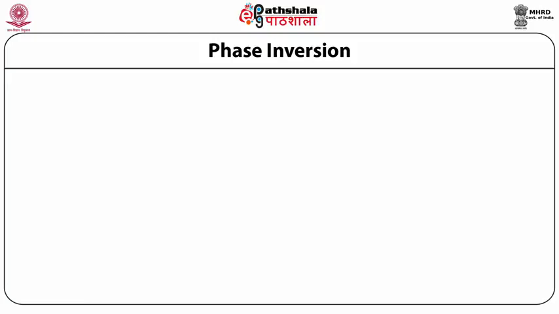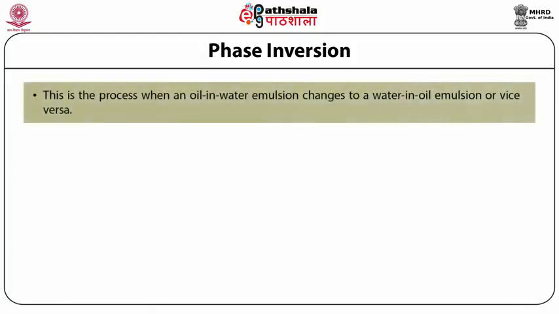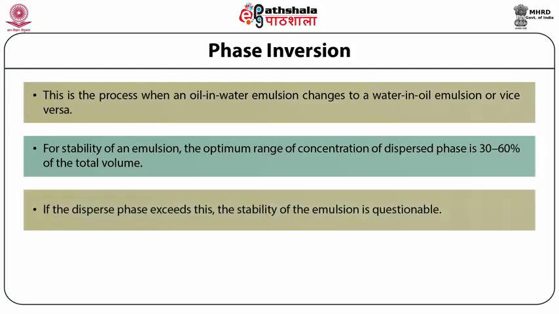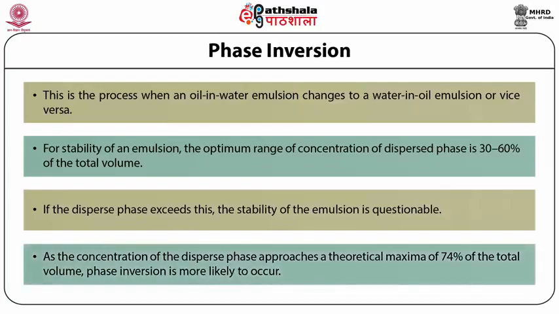Phase inversion. Phase inversion is the process when an oil in water emulsion changes to a water in oil emulsion or vice versa. For stability of an emulsion, the optimum range of concentration of dispersed phase is 30 to 60% of the total volume. If the dispersed phase exceeds this, the stability of the emulsion is questionable. As the concentration of dispersed phase approaches a theoretical maxima of 74% of the total volume, phase inversion is more